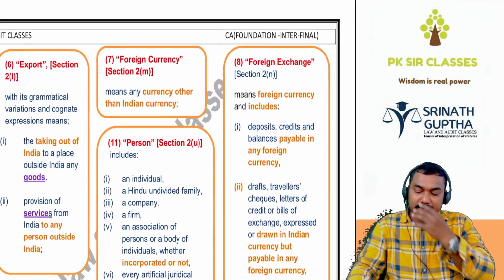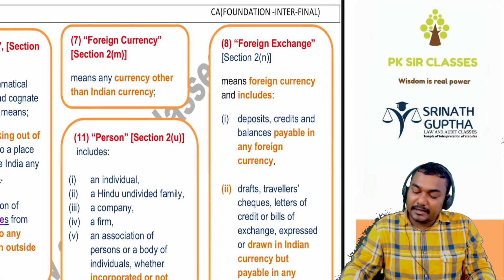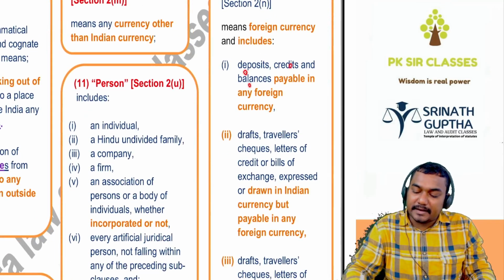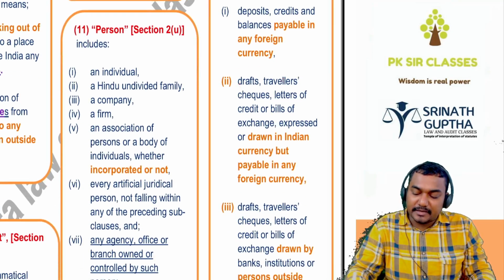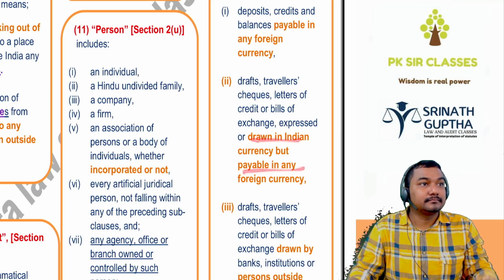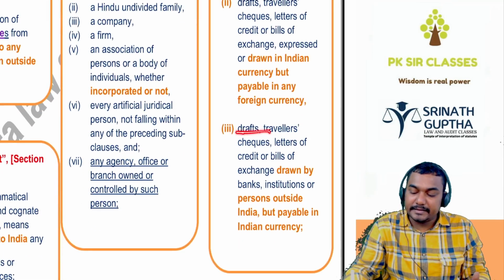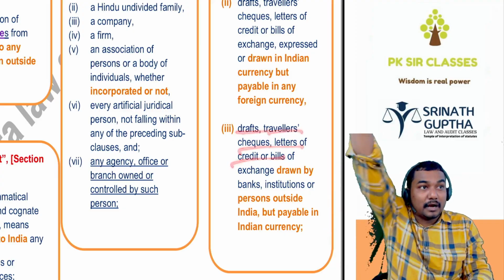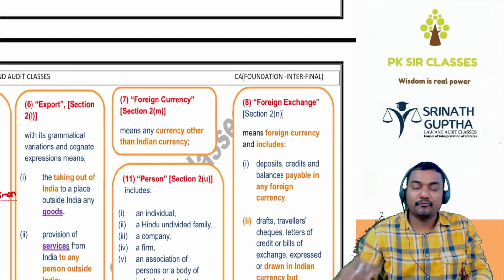Next, foreign exchange करते बेटा. Foreign exchange means foreign currency, and includes deposits, credits, balances payable in the foreign currency, DD, traveler checks, letter of credits drawn in India, payable outside India. DD is drawn in India, payable outside India, or vice versa: DD, traveler checks, letter of credits drawn outside India, payable in India. ये पूरा क्या आता है बेटा? ये पूरा बोलते हैं foreign exchange.